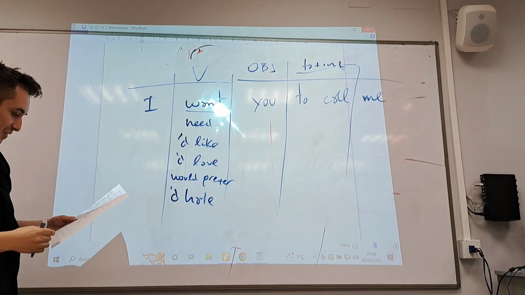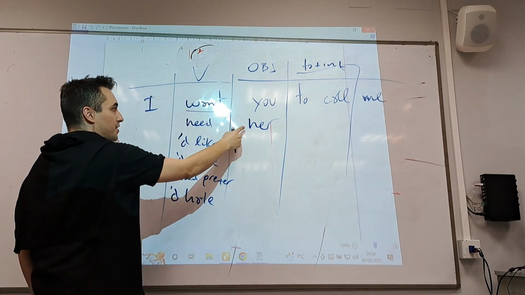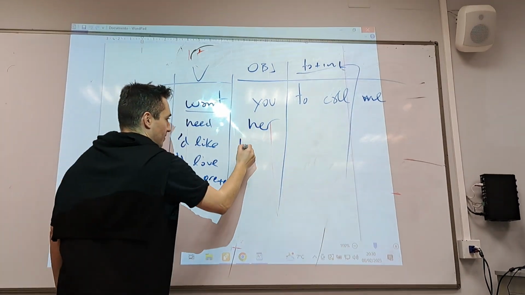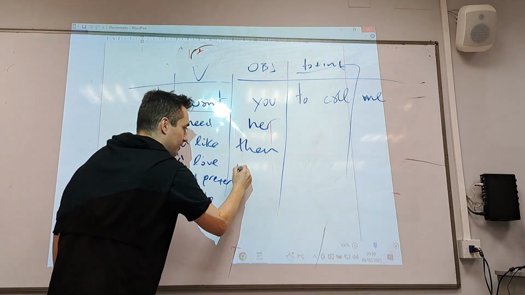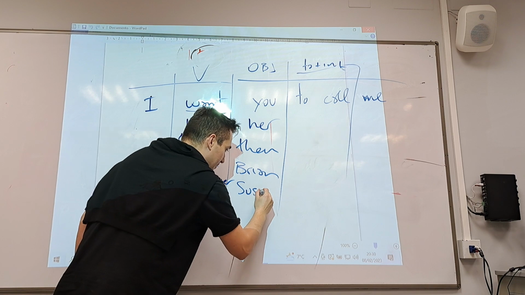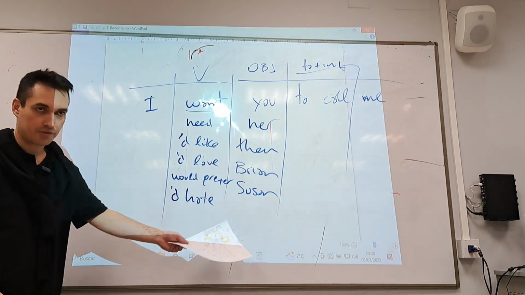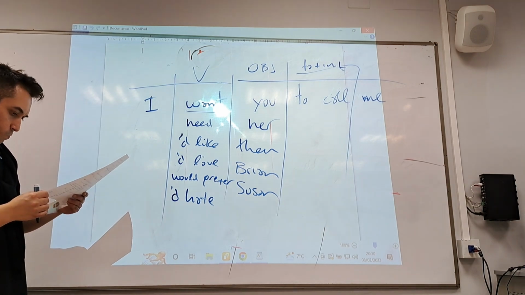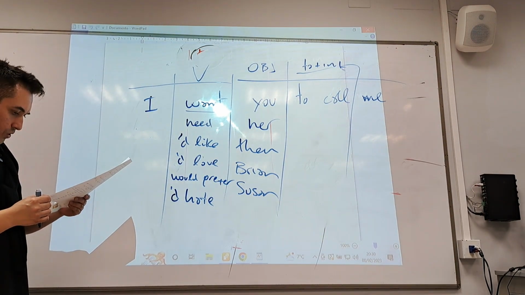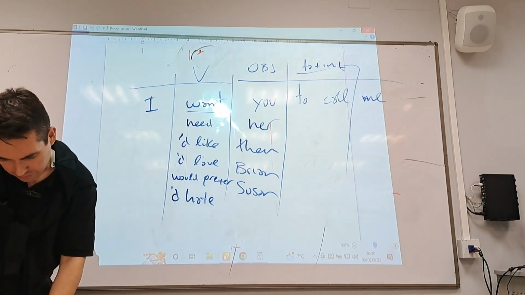Yeah? You can also use any other object, like her. I need her to call me. I need them to call me. I need Brian to call me. I need Susan to call me. Yeah? Any other object is fine. So far so good? Yeah, I think it's fine.